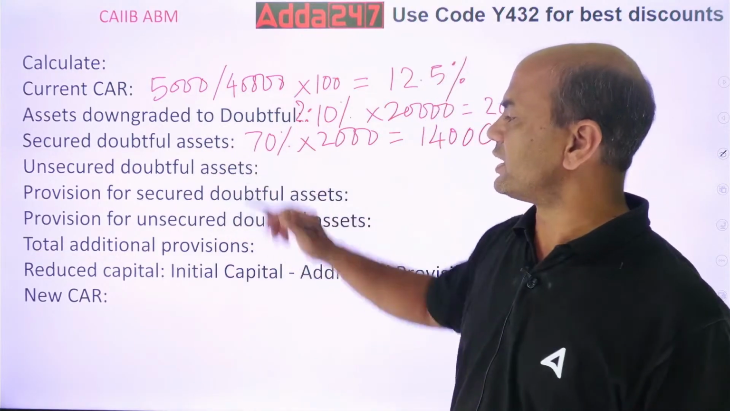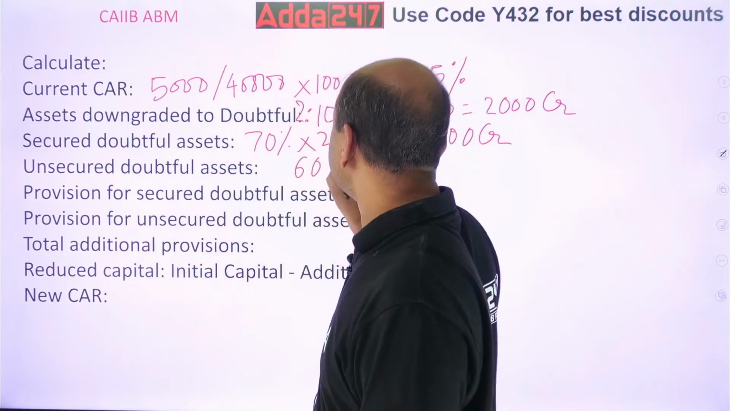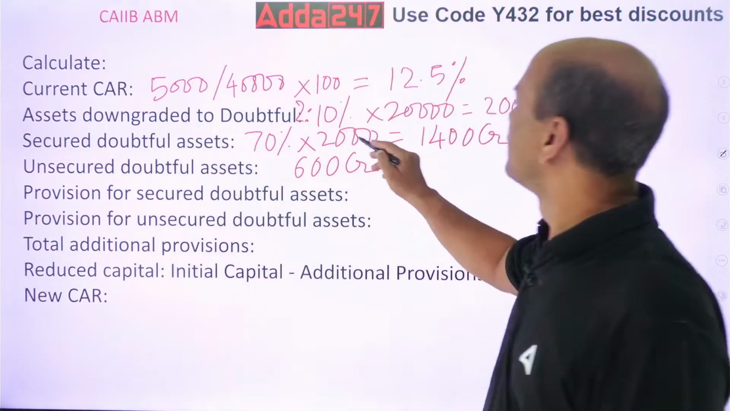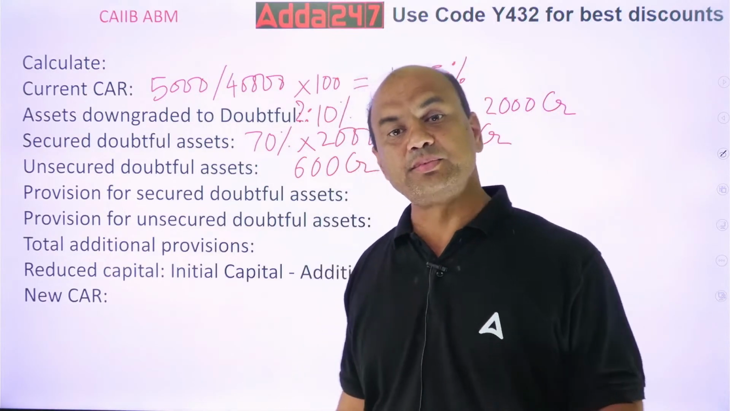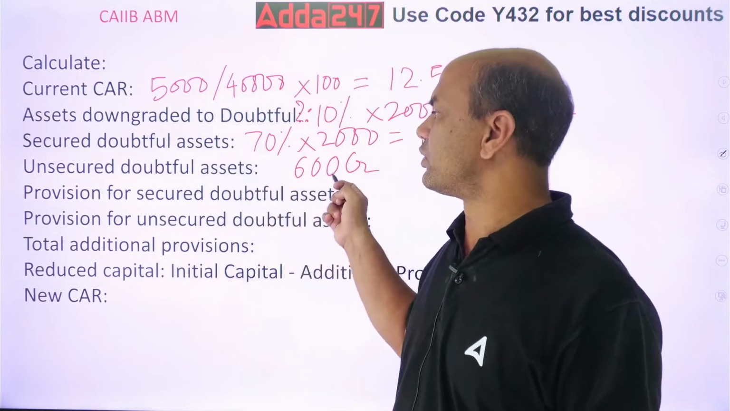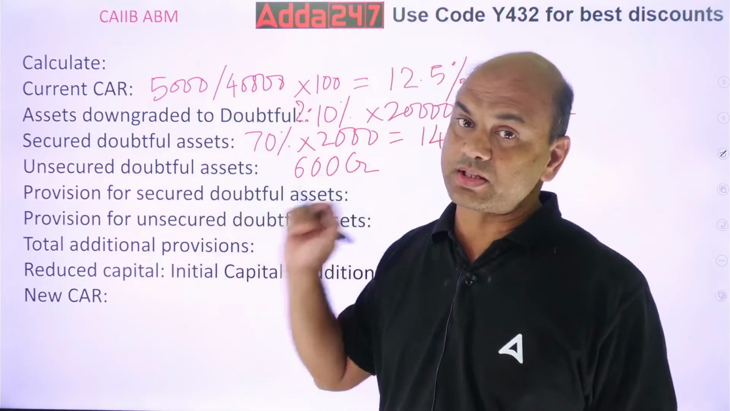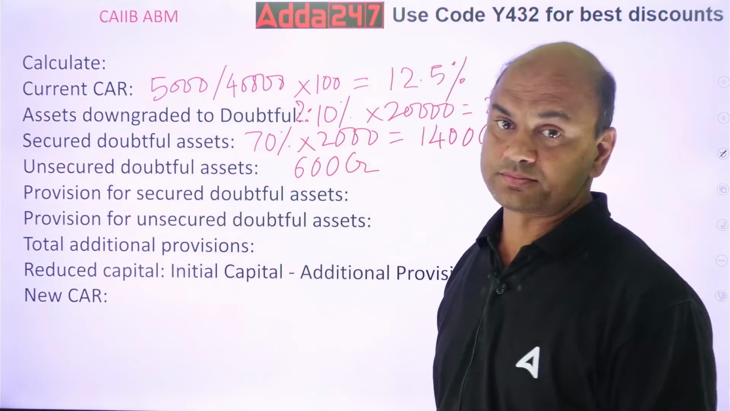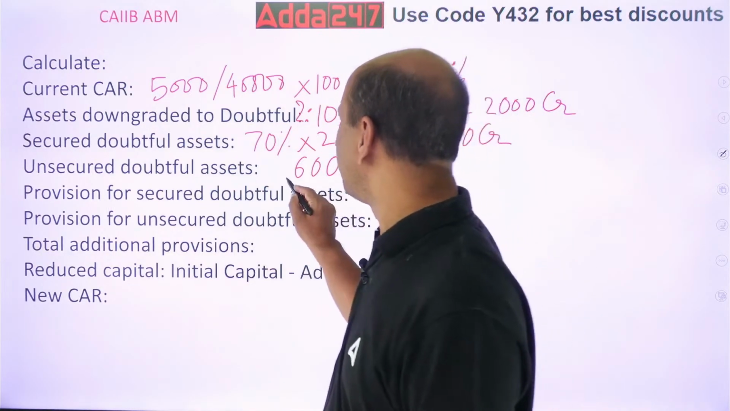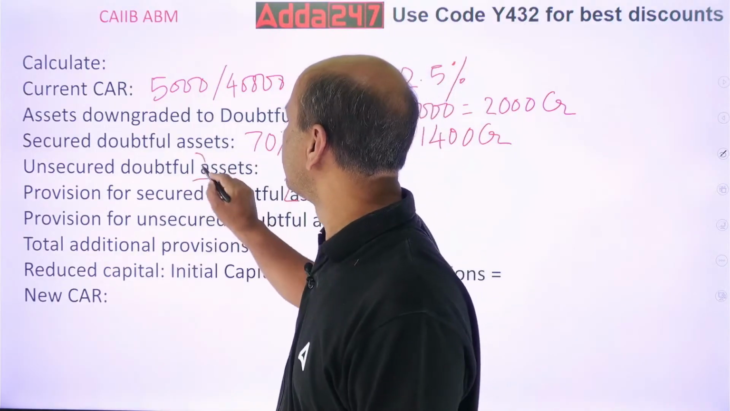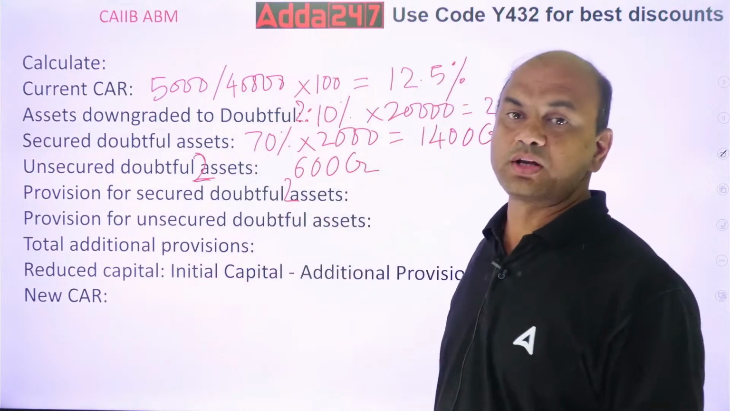What is unsecured then? Simple, the remaining one: 600 CR, because 2,000 minus 1,400. So 600 CR is my unsecured doubtful assets. Provision for secured doubtful assets. What is the provision now? We are in the D2 category. Doubtful means D2, everywhere it's D2. So provision for secured D2 is 40%.